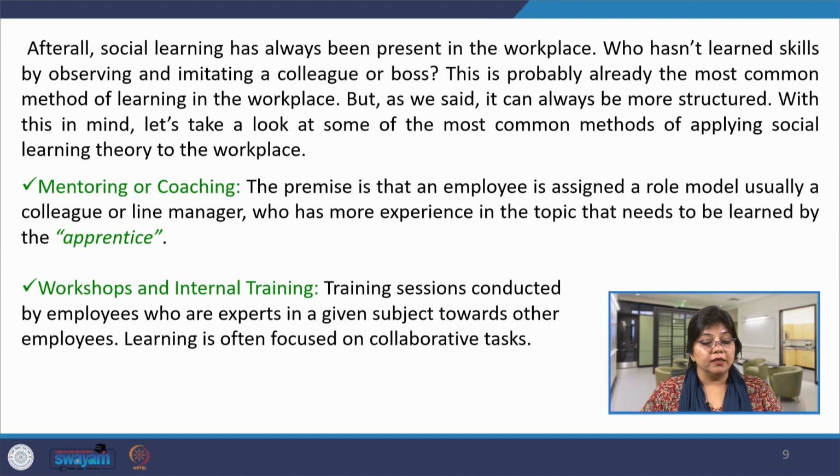The other is workshops and internal training. Training sessions conducted by employees who are experts in a given subject towards other employees. So, learning is focused on collaborative tasks. For example, when a team is being formed, there are different people who come with different and highest expertise. They conduct workshops, training programs for the other members, so that they learn how to meet the objective with new skills, and that gives a chance to all the other team members to observe and imitate the experts and then perform the task accordingly. So, this is about social learning, that it is not only at social level or societal level, this kind of social learning also exists in workplaces.